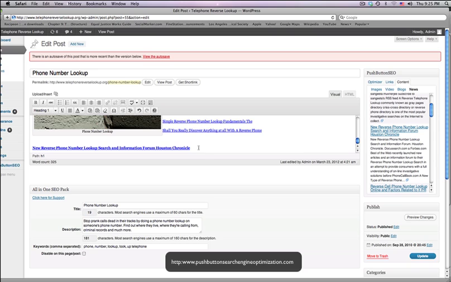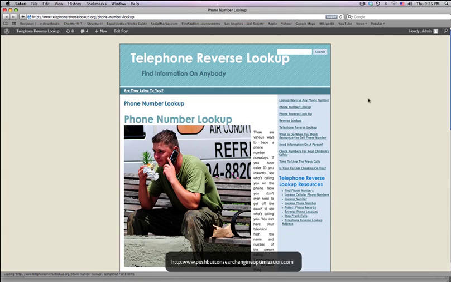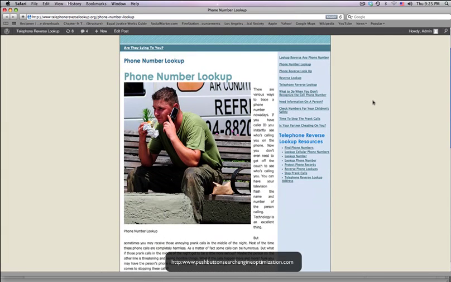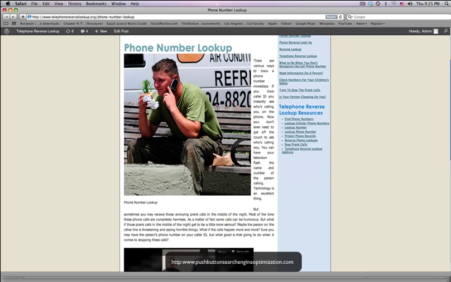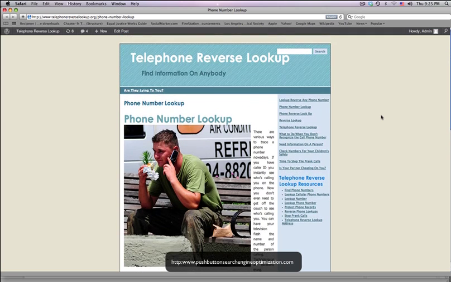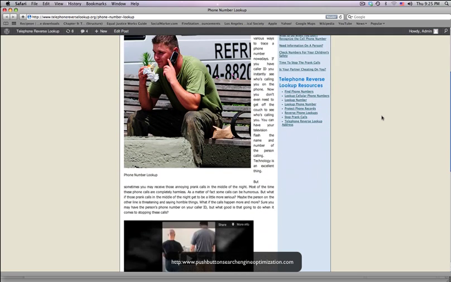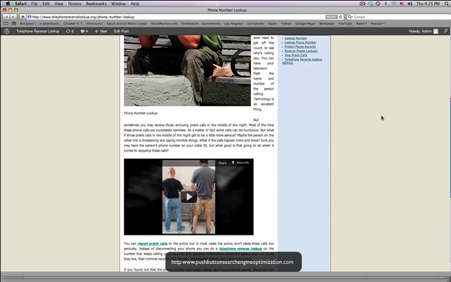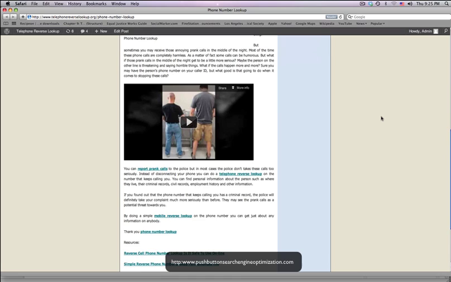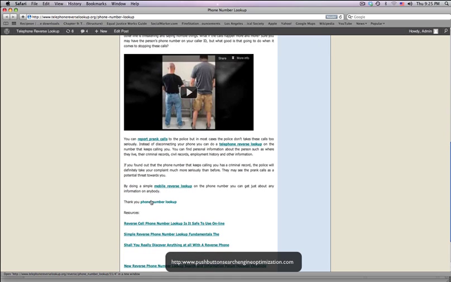So now it adds news articles. Now let's view this post. As you can see, I would not use an image that's this big. But you get the idea. Adds the links.